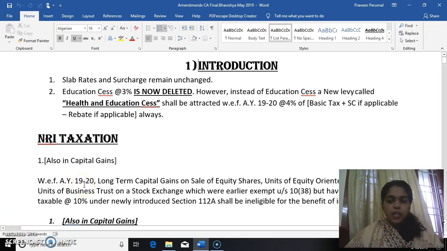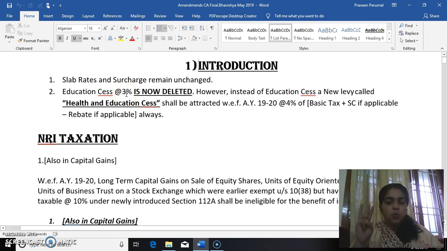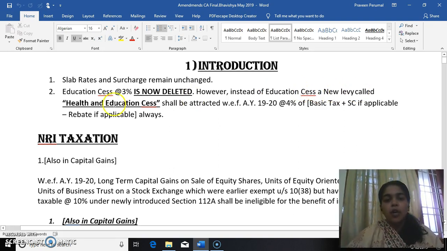Now we are going to see the amendments for assessment year 2020. First, slab rates and surcharge remain unchanged. So what has changed is education cess. Previously education cess was 3%, now it is 4%. So is the same name education cess being retained? No. Instead of education cess, a new levy called health and education cess is being levied.